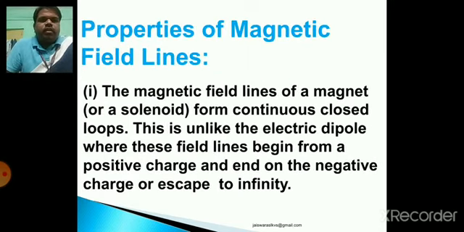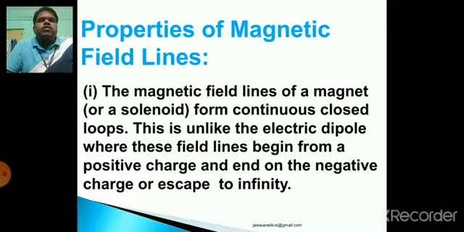So the first property of magnetic field lines: the magnetic field lines of a magnet or a solenoid form continuous closed loops. This is unlike the electric dipole, where these field lines begin from a positive charge and end on the negative charge or escape to infinity. Here, a magnet, or you may say bar magnet or solenoid, always forms a continuous closed loop.